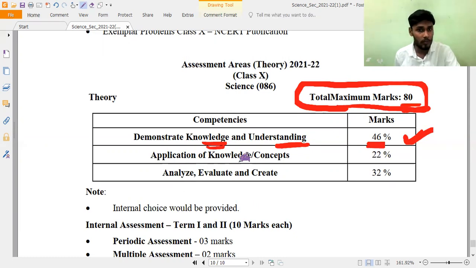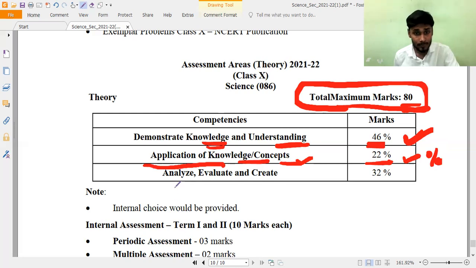Next, application of knowledge and concept. This is the most important and a little bit difficult also, because understanding and knowledge everybody can do, and for the application of knowledge and concept we are going to get 22% weightage. That is why they have given less percentage, because they don't want to make it more complicated. These questions are a little bit tricky and typical. So we have to concentrate more on application of knowledge and concept questions, because we have a much smaller syllabus now by segregation. So you can concentrate more on this.